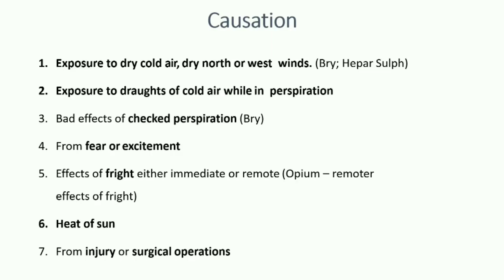It means if today I have been exposed to some fright or any fear, it will cause an immediate complaint or one after some weeks. So both are covered by aconite. But in opium, only remote effects of fright are covered.